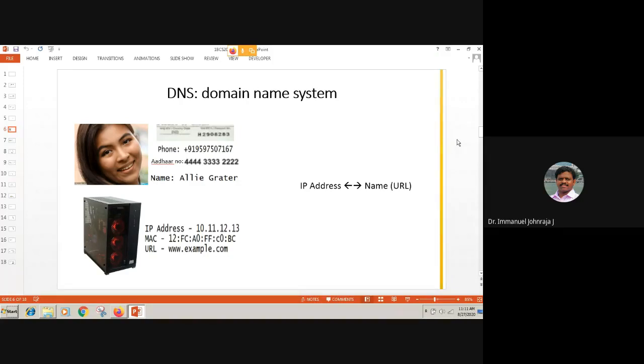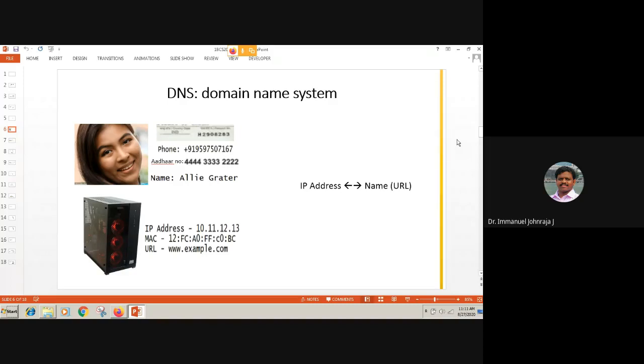Only this person will have the Aadhaar number 44443333, then 2222, and so on. And the name is not going to be unique. Why should we have these two things at least? Not every one of the addresses, but these two things. As a human being, it is very easy for every one of us to remember the name, not the number.